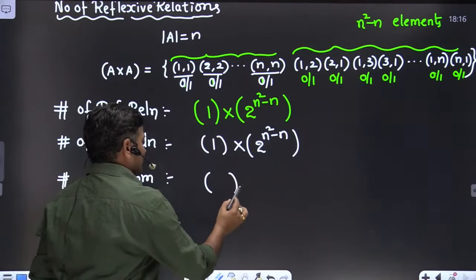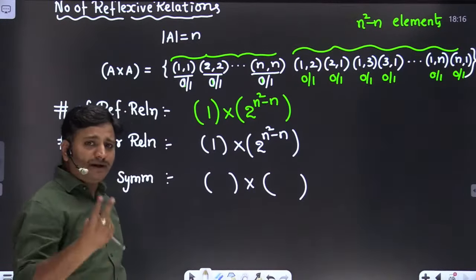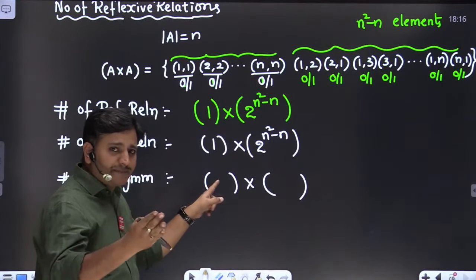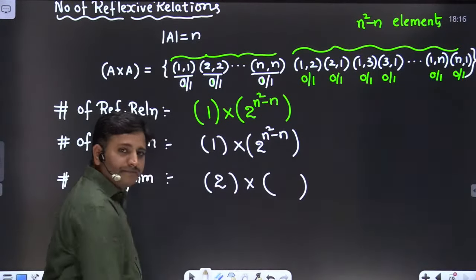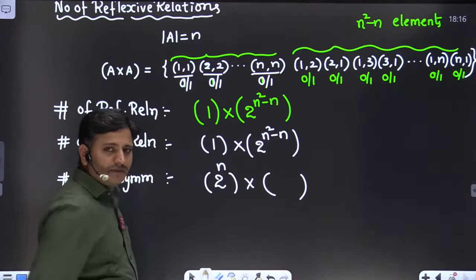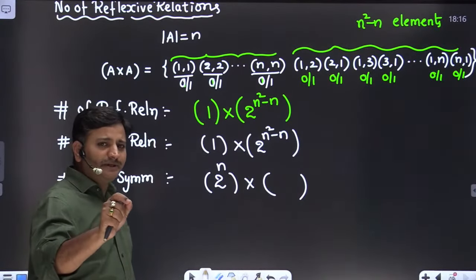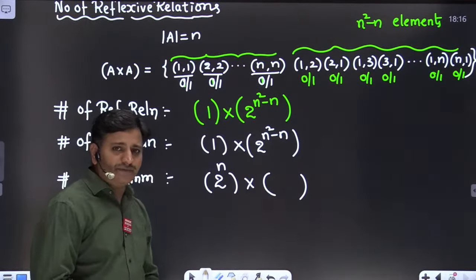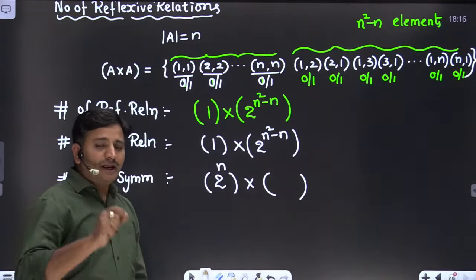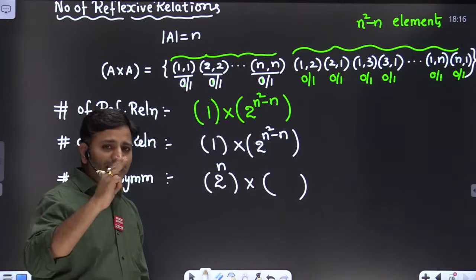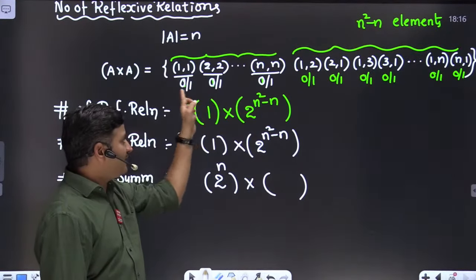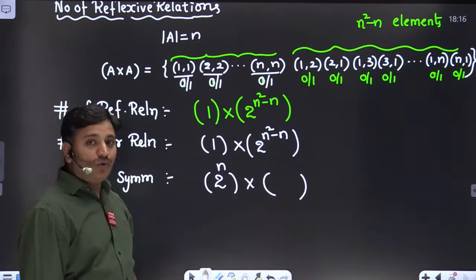Therefore, first the diagonal part, followed by the non-diagonal part. Every time I am writing the formula in two segments. The diagonal part says that there are two possibilities, either present or absent. So first you write the possibilities. How many such variables are there in the diagonal? n variables, therefore 2 power n. Clear, friends? Entire discrete mathematics depends only on this sequence, friends. If a variable has two possibilities and there are n variables, 2 power n possibilities are there. If a variable has three possibilities and there are n variables, 3 power n possibilities are there. So there are n diagonal elements, each with two possibilities, therefore 2 power n possibilities. What about non-diagonal elements, friends?